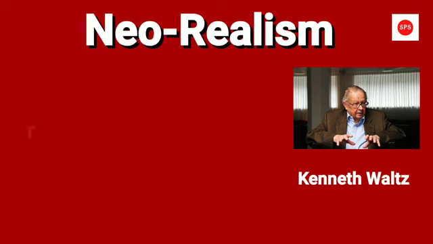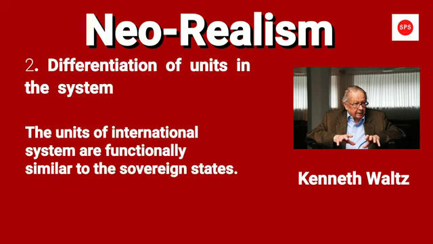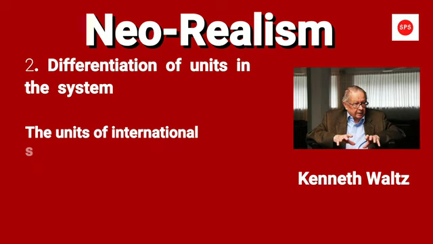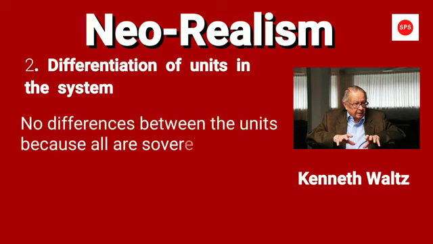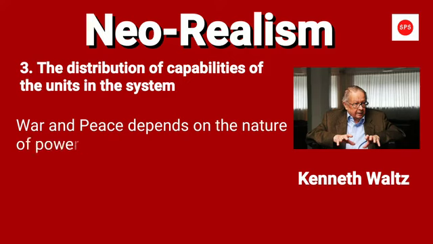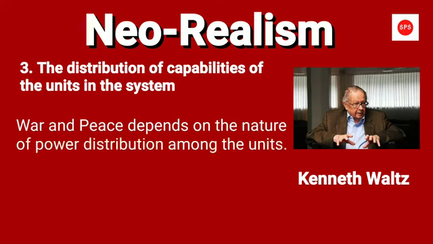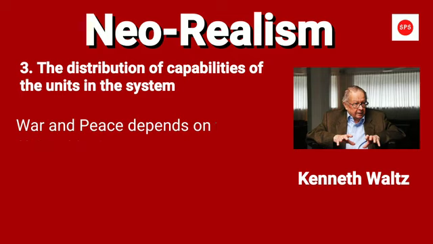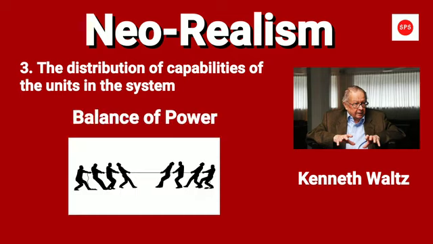According to Waltz, the units of the international system are functionally similar sovereign states. There is no difference between the units because all are sovereign. No one controls each other. For Waltz, the third element is very important, which is the distribution of capabilities of the units in the system. War and peace depend on the nature of power distribution among the units. It is the key independent variable to understand the outcomes of international politics like war and peace, alliance politics, and also the balance of power.